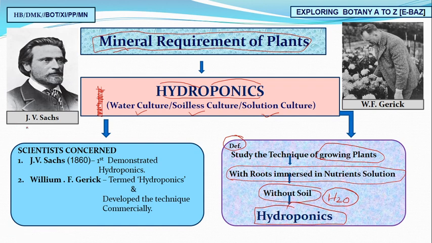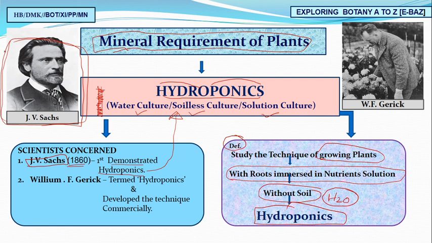Meet the important scientist who started hydroponics for the first time. We have Julius von Sachs, who first demonstrated hydroponics in 1860. But he worked on hydroponics only to know the important essential nutrients required for plants. So really it was a very noble work started by our important scientist.